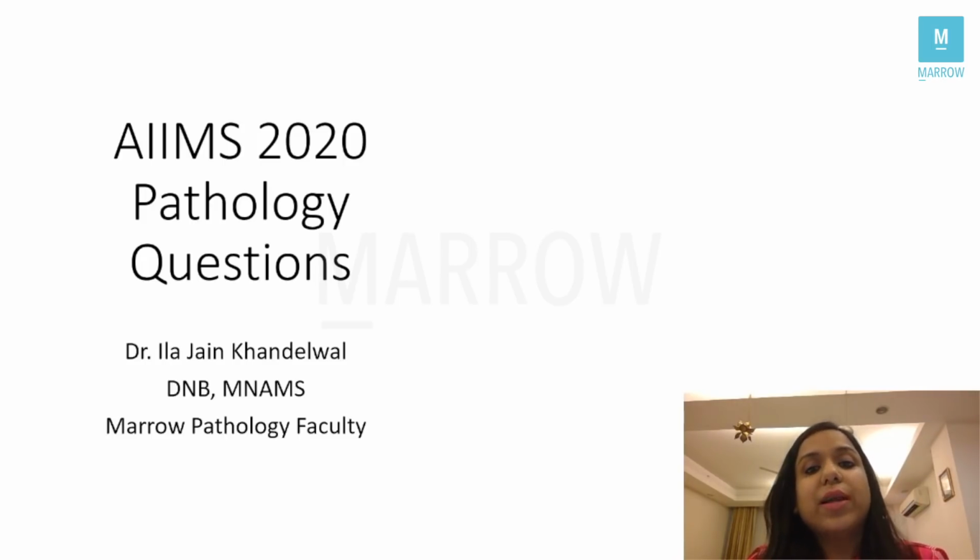So first of all, I would like to tell you the analysis of the paper, students. This year the AIIMS exam was not a normal exam, what we anticipated. Most of the questions were from familiar topics, but from pathology there were 4 to 5 questions which were of the level of MD pathology. But please students, don't change your preparation strategy because of these questions. They are tough for everyone and they will be there once in a while, correct? Let's see each of the questions one by one.